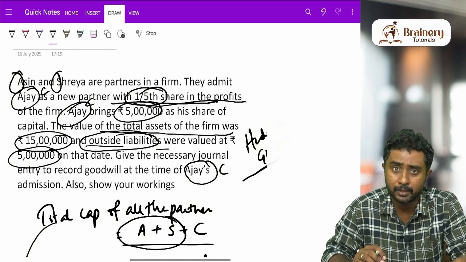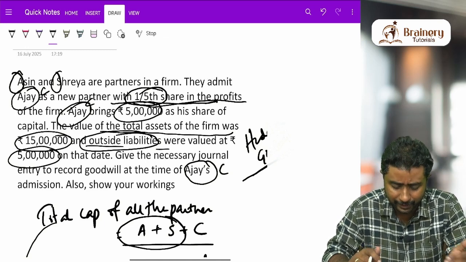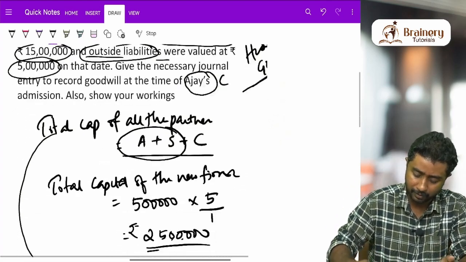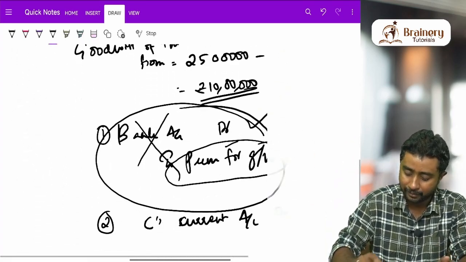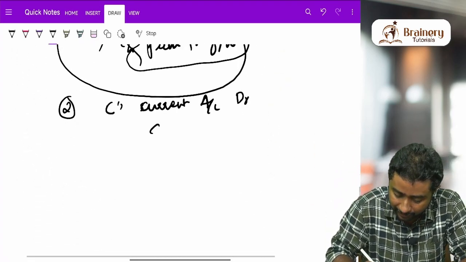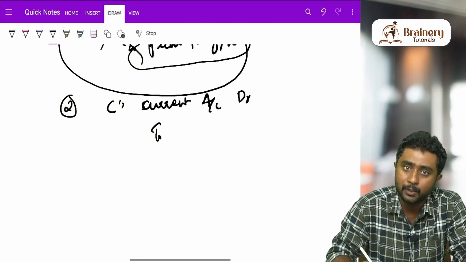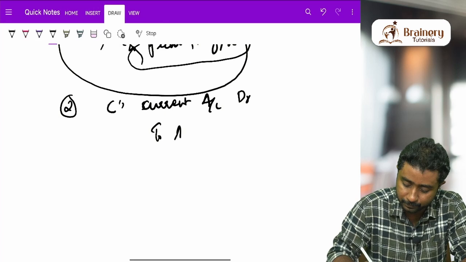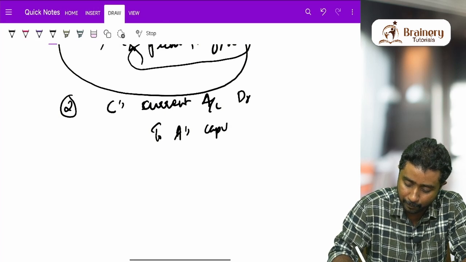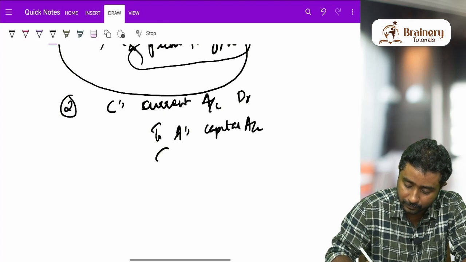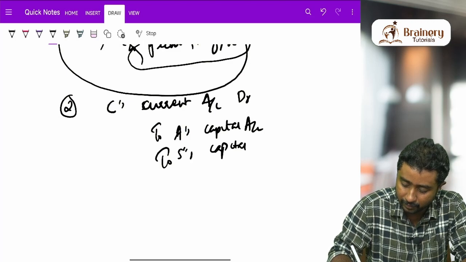So in the absence of such information, you can take it that A and B are sacrificing. So you can easily write the entry first. Calculation we will do later, but first, in order to write the entry, you can take it like this. So to A's capital account and to B's capital account.